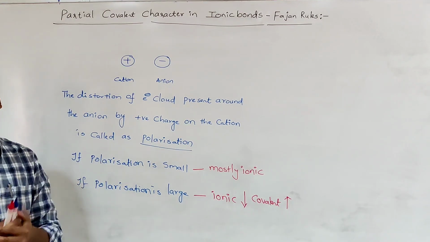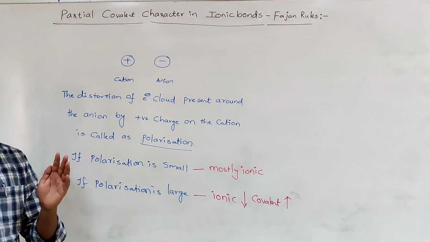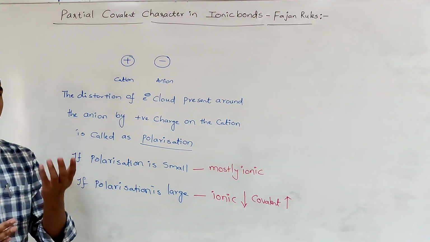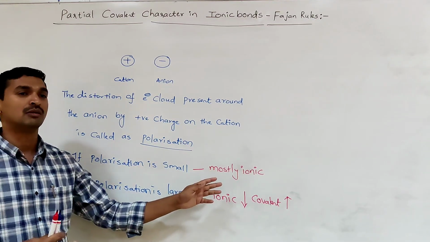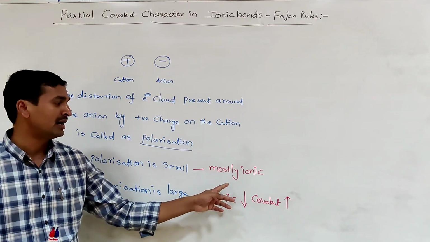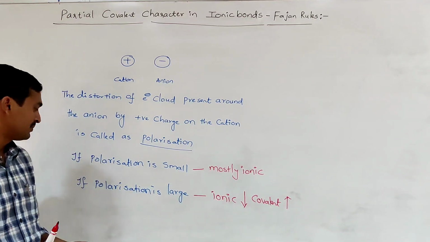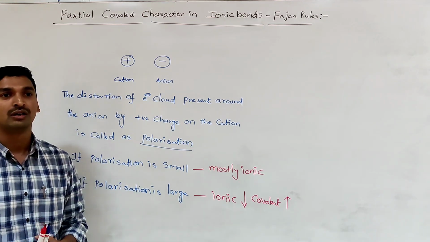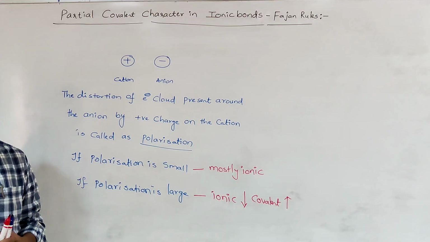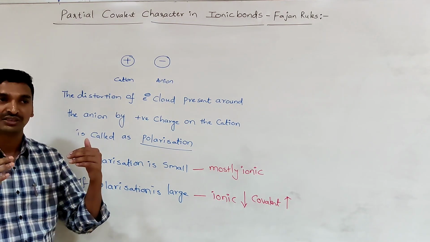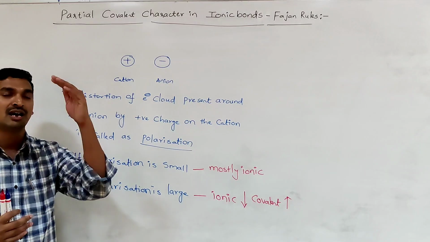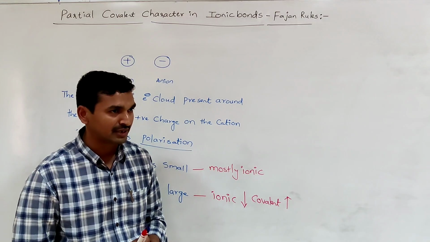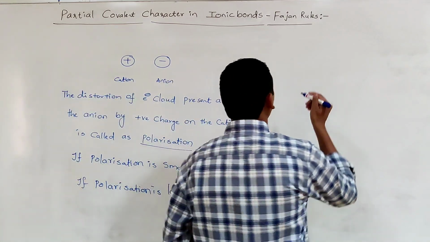So, if that polarization is small, means the distortion of electron cloud by the cation is less. In that case, less charge is neutralized, so mostly the bond present between the cation and anion is ionic in character. If the polarization is large, that means the distortion is more, so more of the charges are neutralized, the charges on the ions become less. That clearly indicates ionic character decreases, increasing the favor of covalent character. So that's why the extent of polarization